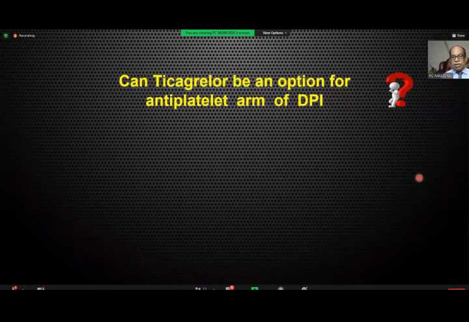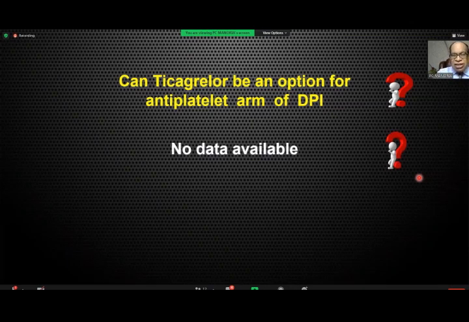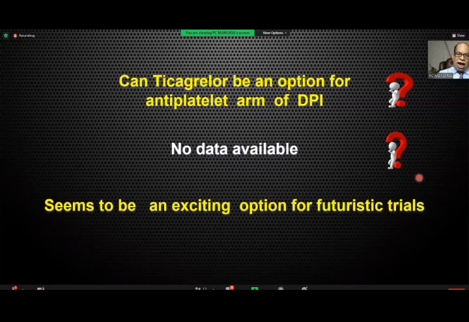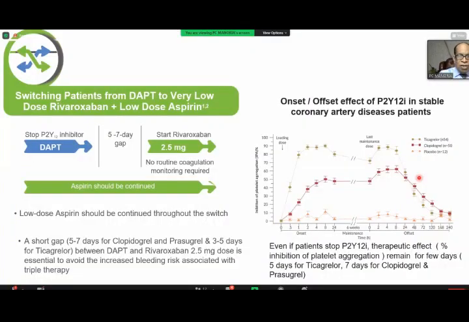And the other big question being raised is, can ticagrelor be an option for the antiplatelet arm? There is an inclination for this, but no data is available. But this arm also has to be examined. This has already been examined in the Pegasus trial, and it has also been examined in other trials. So this is a very exciting option for futuristic trials, but certainly aspirin is not appropriate for reducing MI.